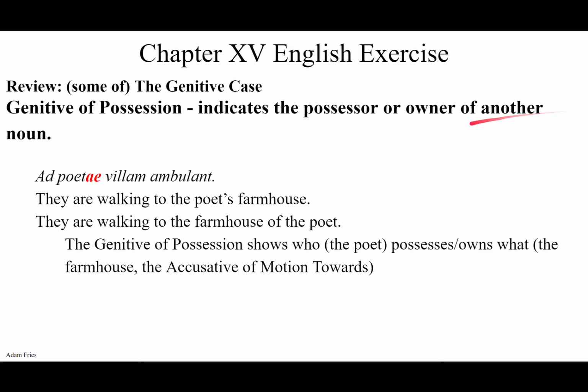And we had the example, ad poetae villam ambulant. They are walking to where? Towards the farmhouse of the poet, to the poet's farmhouse, where the genitive poetae shows the possessor, the owner of the farmhouse. The farmhouse's owner is the poet. We could say in English, to the poet's farmhouse, with an apostrophe s showing possession, or we could say to the farmhouse of the poet and use the prepositional phrase of plus the noun to show the possessor.